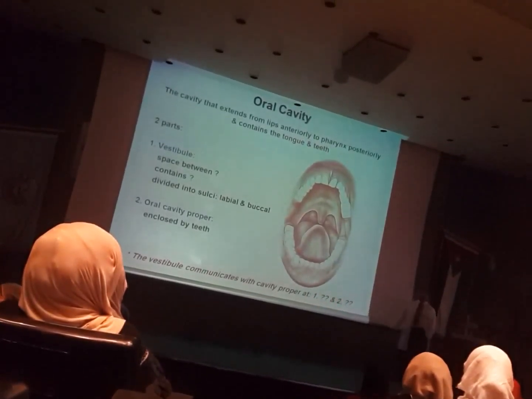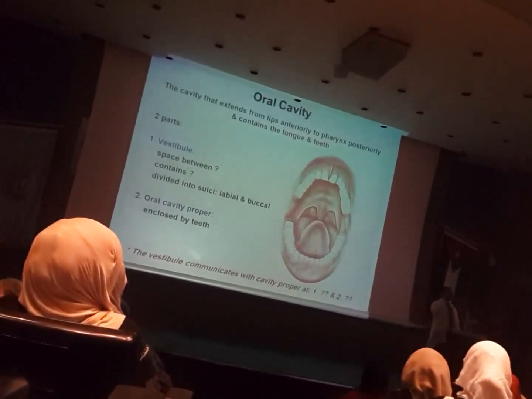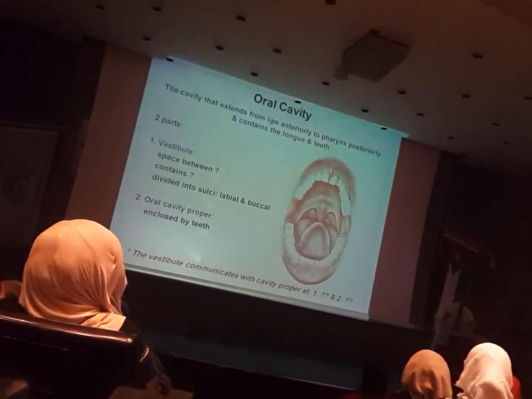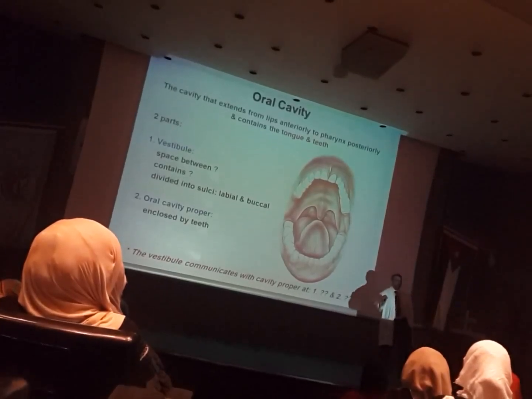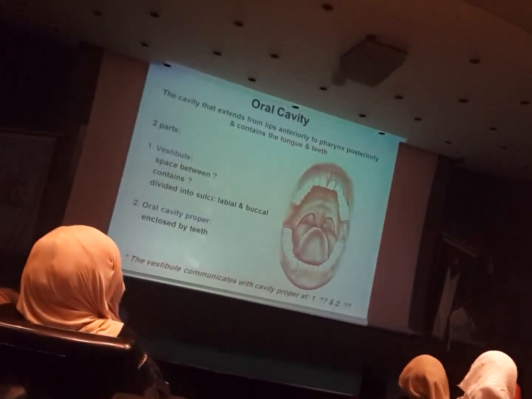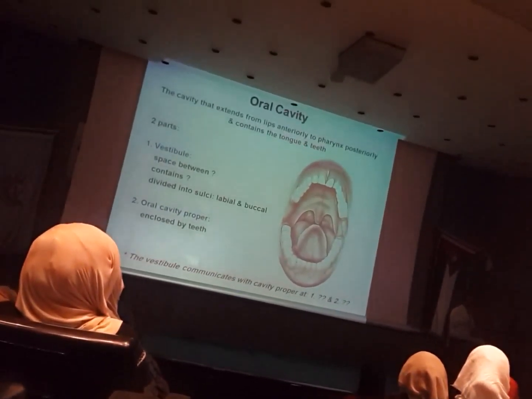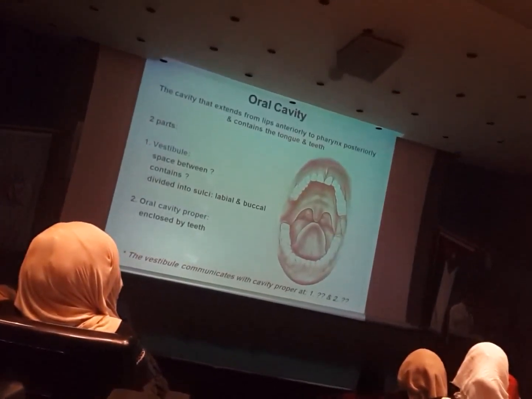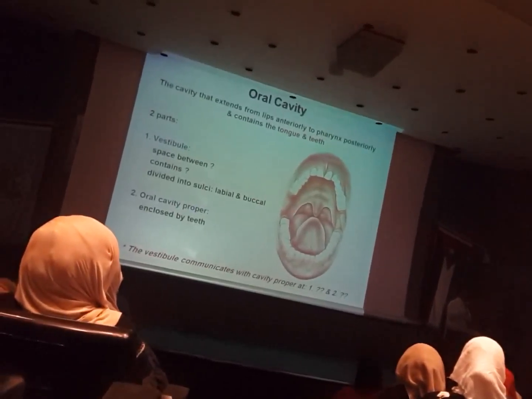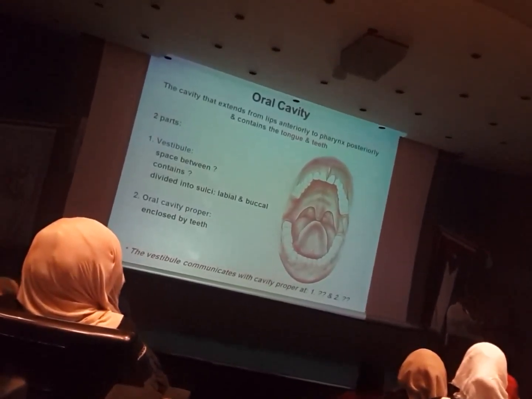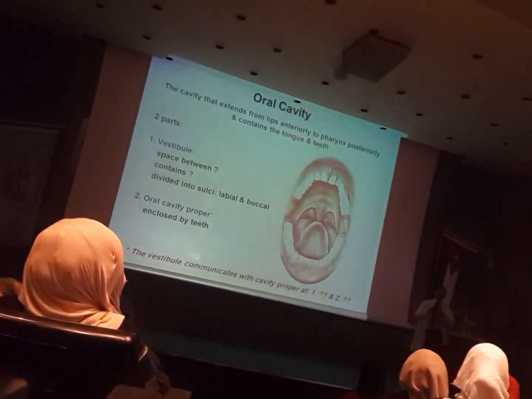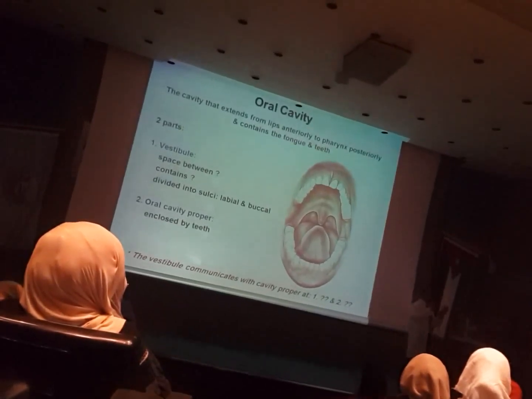And the second area you need to know about is what we call the freeway space. Freeway space. What is freeway space? Freeway space, okay, is the space between upper and lower teeth when the mandible is at physiologic rest. So when you are closing your mouth, the lips over each other, you will see that the upper and lower teeth are actually not contacting each other. Is that right? So when the mandible is at physiologic rest, that means the muscles of mastication, which control the mandible, are relaxed. Okay?